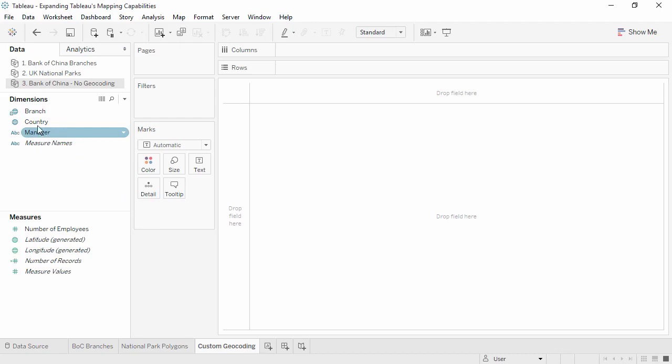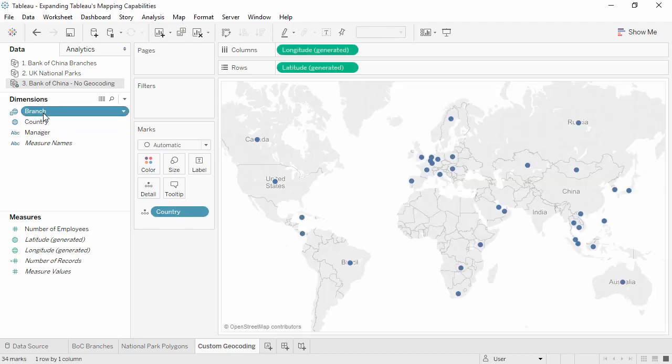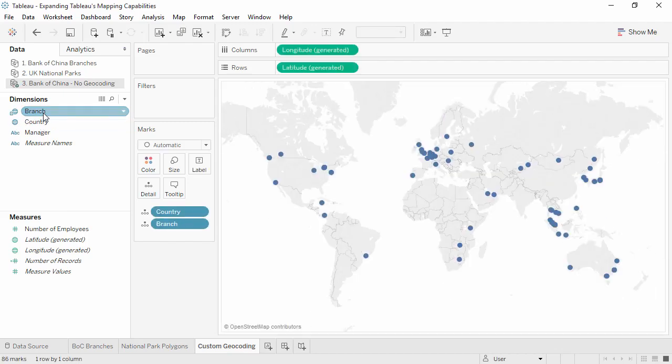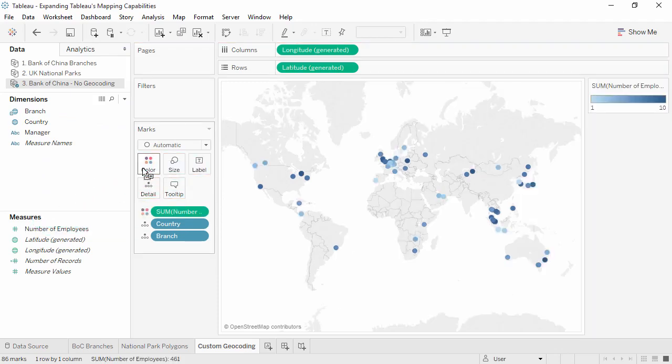Now this field has a globe icon in front of it with a symbol indicating that this is a custom role. We'll plot country, and then branch. And here's our map, done without latitude and longitude in the dataset itself. Maybe we'll color by number of employees, and add manager to label.